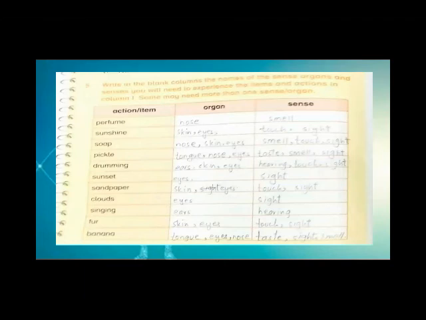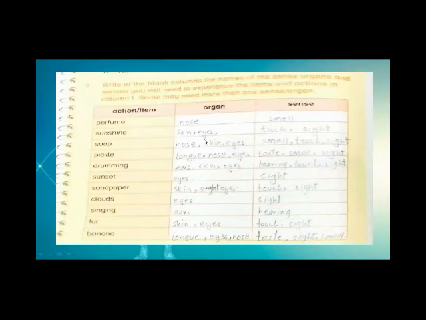Yes, he says, okay, which action items are there? Just like a perfume, sunshine, soap, pickles, drumming, sunsets, sun, paper, cloud, singing, fan, banana. These are the different types of action items, and you will give the answers. See which type of organ you are using by these, and which type of senses you are using. Okay, there is an organ and these are the senses. There are two columns. First one is the senses and second is the organ.